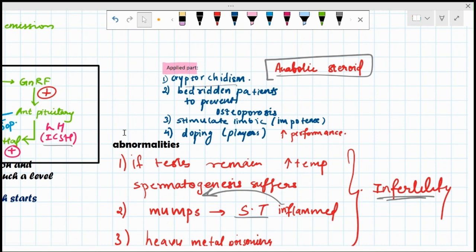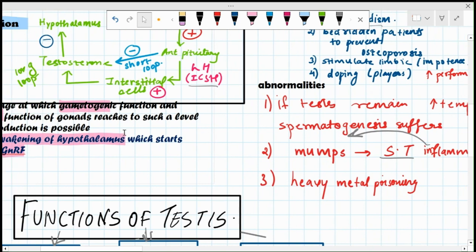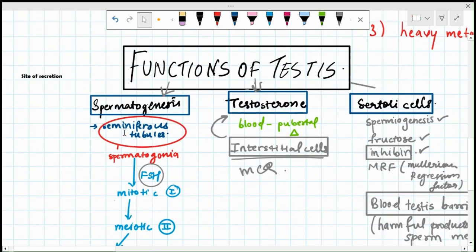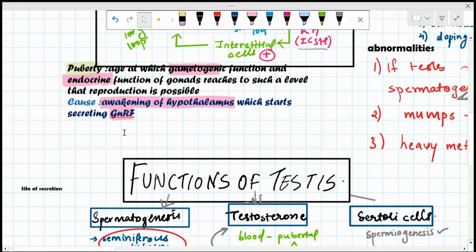Then what is puberty? Puberty is the age at which gametogenic function and endocrine function of the gonads reach such a level that reproduction is possible. The cause of puberty is awakening of the hypothalamus, which starts secreting GnRF. Then we have the factors affecting puberty.